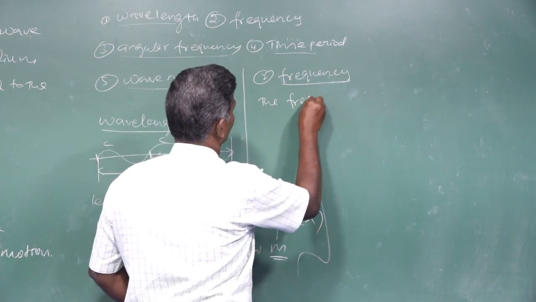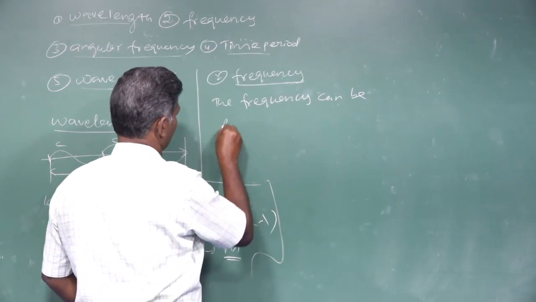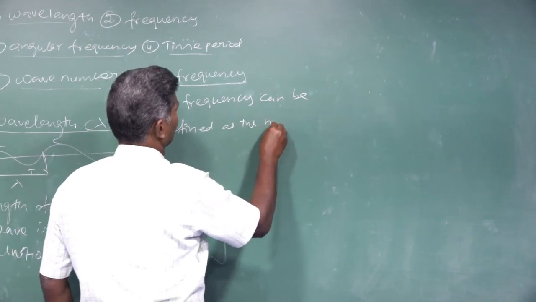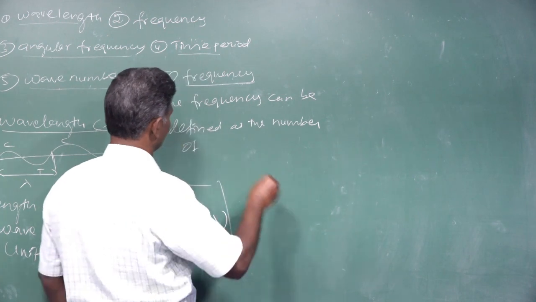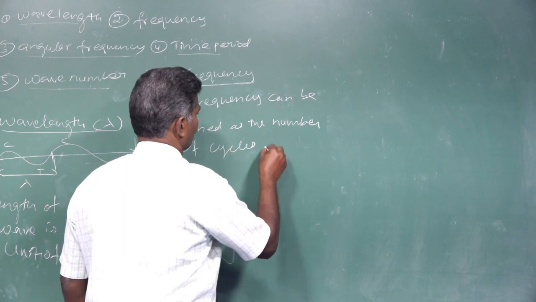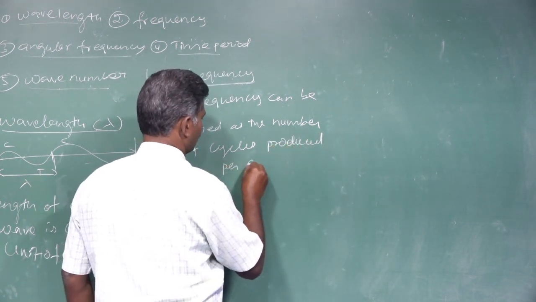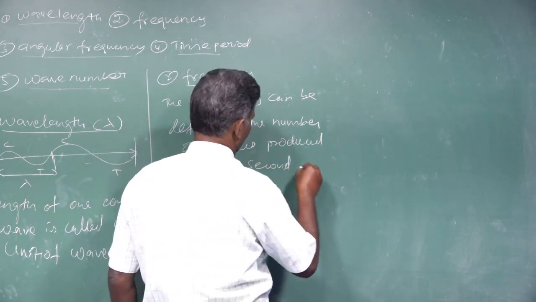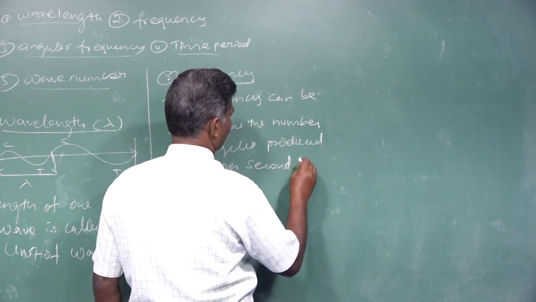The frequency can be defined as the number of cycles produced per second.